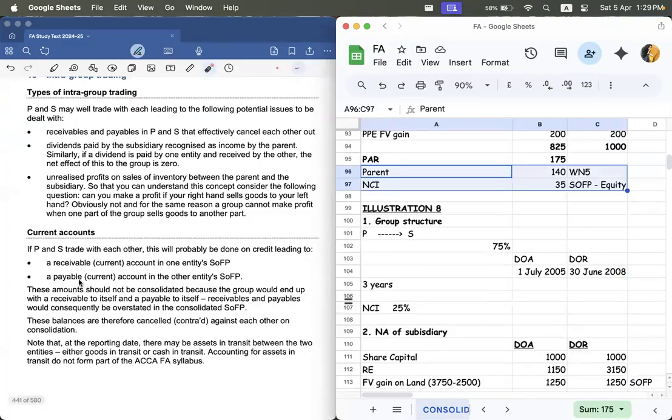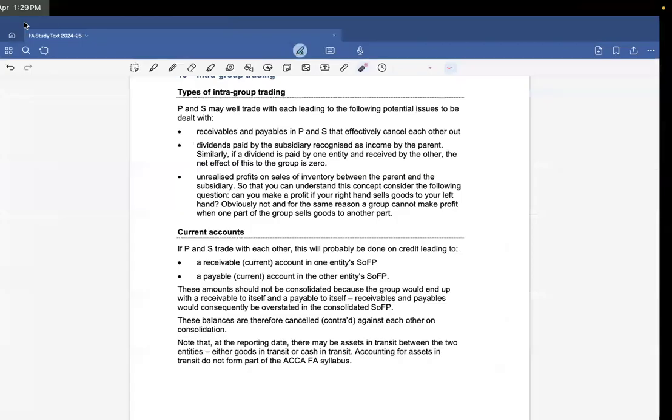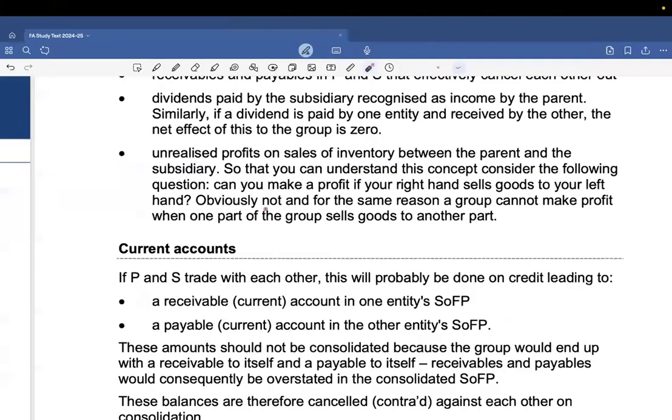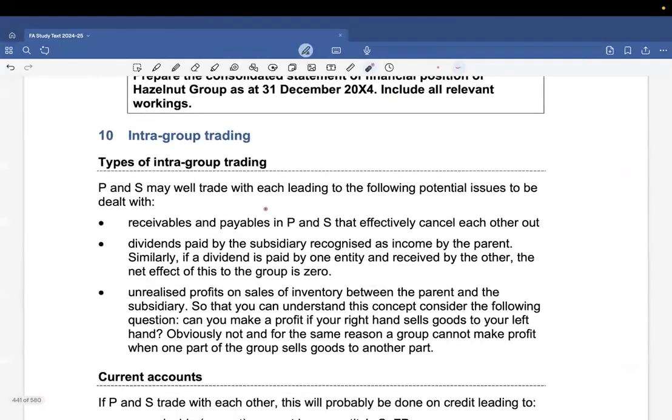I'm just going to take this and stop the class. Is it okay? We'll continue tomorrow then, because I need you to be up to date with everything as well. So, yes, next topic is intra-group trading.